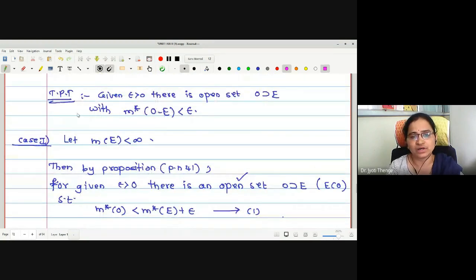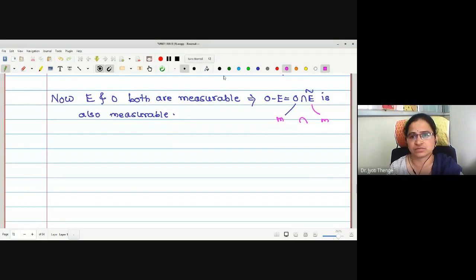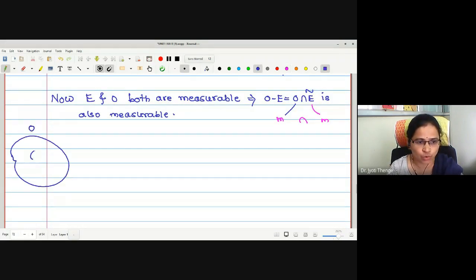Now, what will I write? I will try to write this O in two parts. Which two parts? This is O. This is E. I try to write this O in two parts: E and this part. Now, what is this part actually? This is O minus E. Therefore, I am going to write this O as a disjoint union of measurable sets.